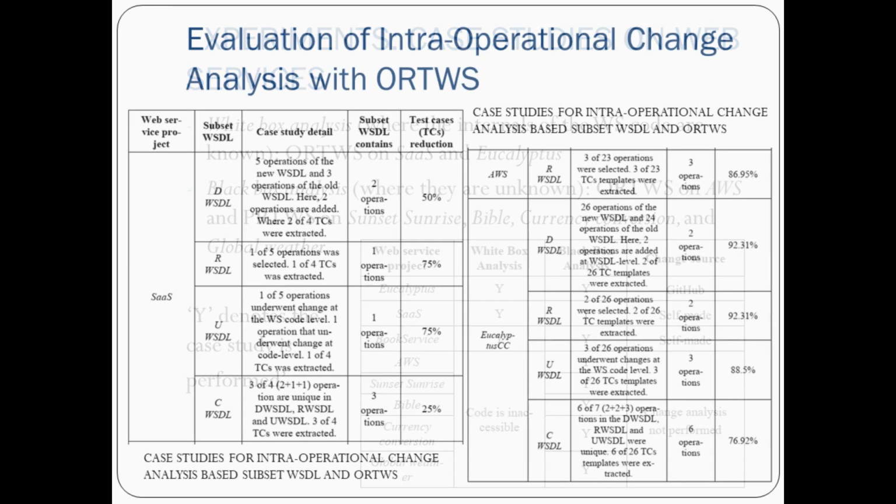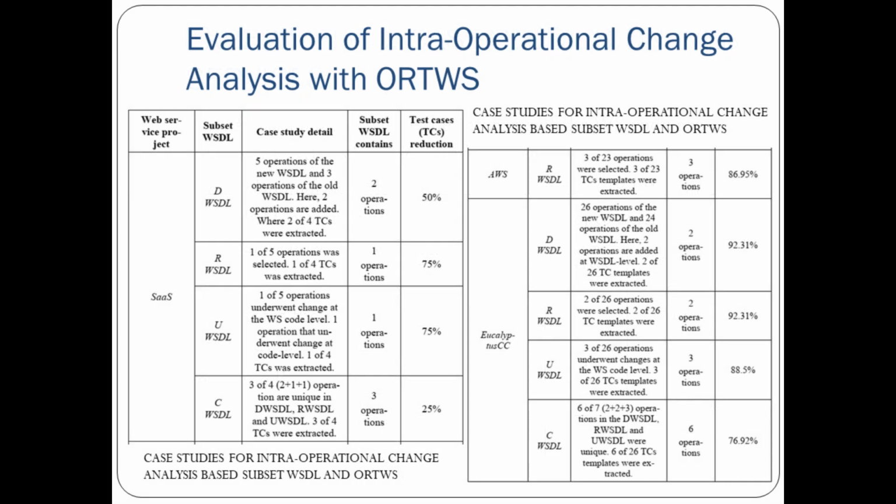Then the evaluation of intra operational change analysis with the ORTWS. This was the subset WSDL generation for SAS, Eucalyptus and Amazon. The number of operations in the WSDL and subset WSDL was captured, along with how much reduction of the operations and of the test cases there was, so that we have a proper reduced test suite for doing reduced regression testing.